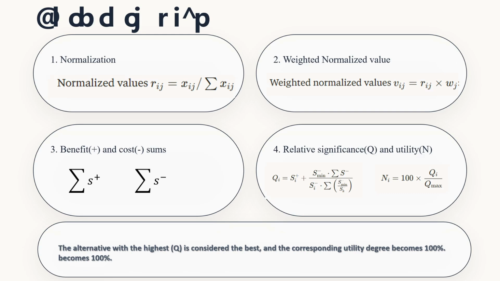Now what are the core formulas here? The first one is Rij equals Xij divided by the summation of Xij. This is self-explanatory. You have to sum all the values of the alternatives for a single criterion, and then divide each of the values of the alternative